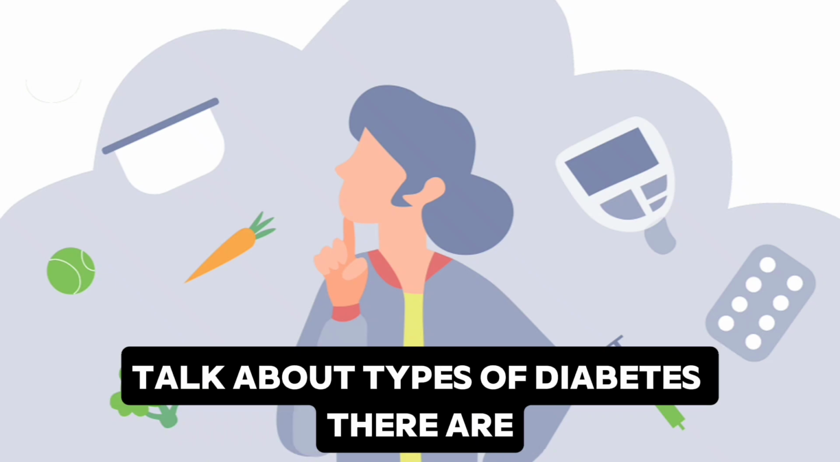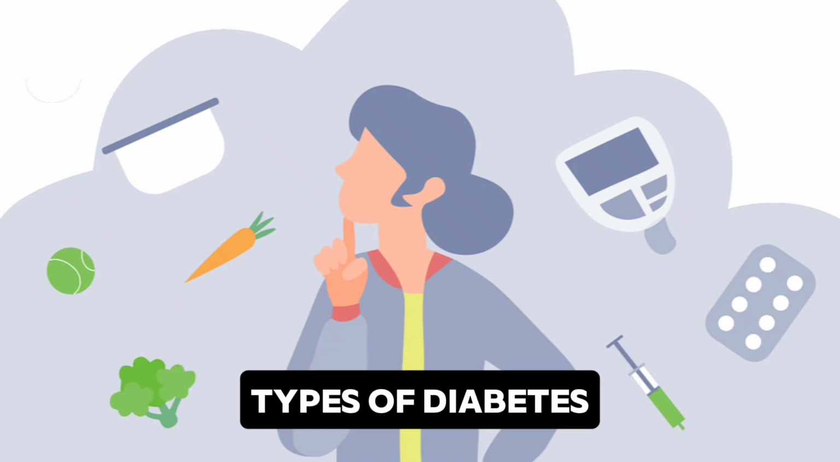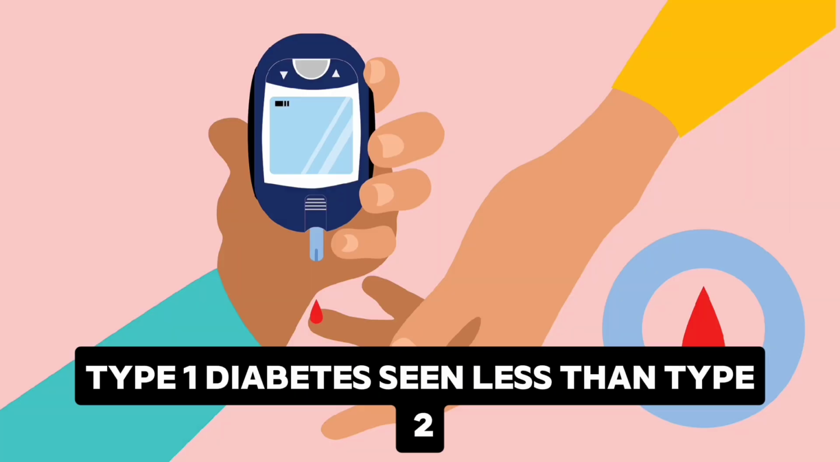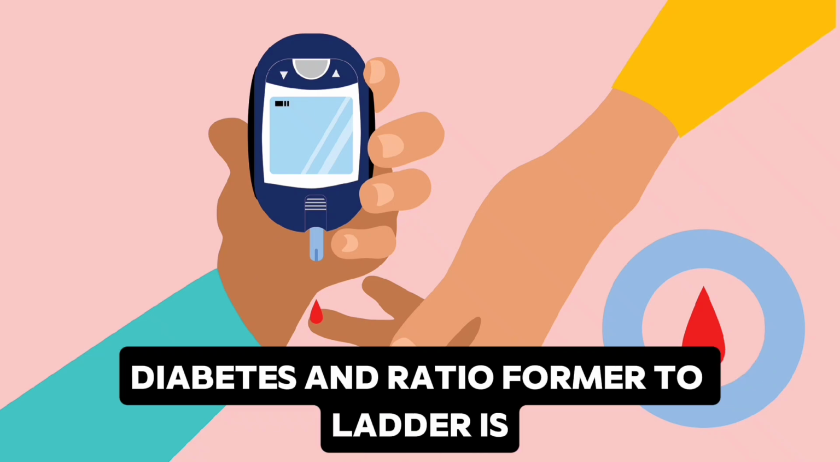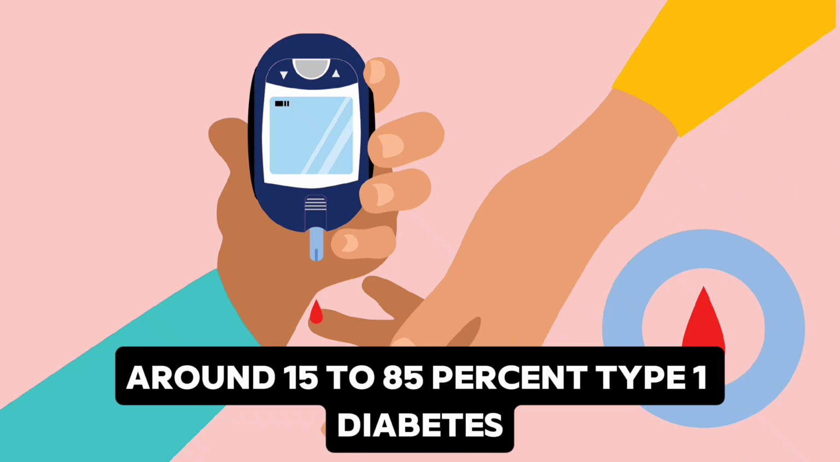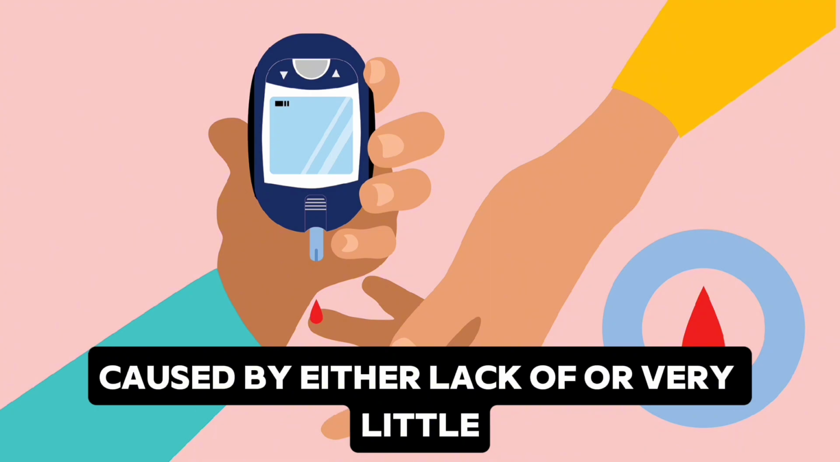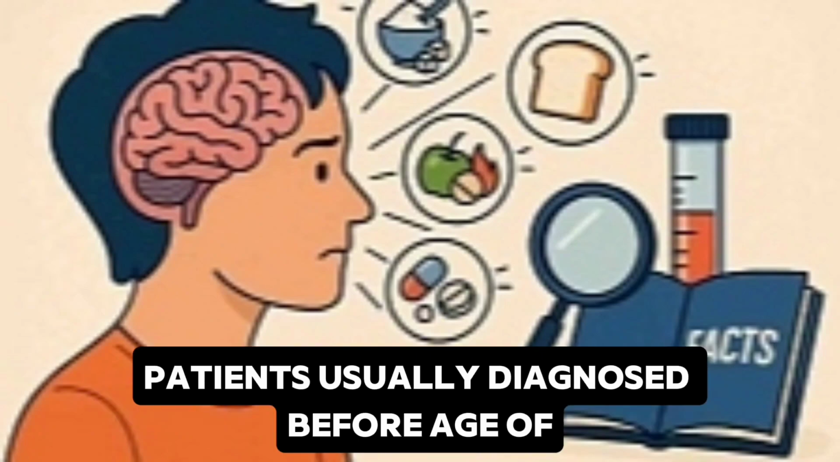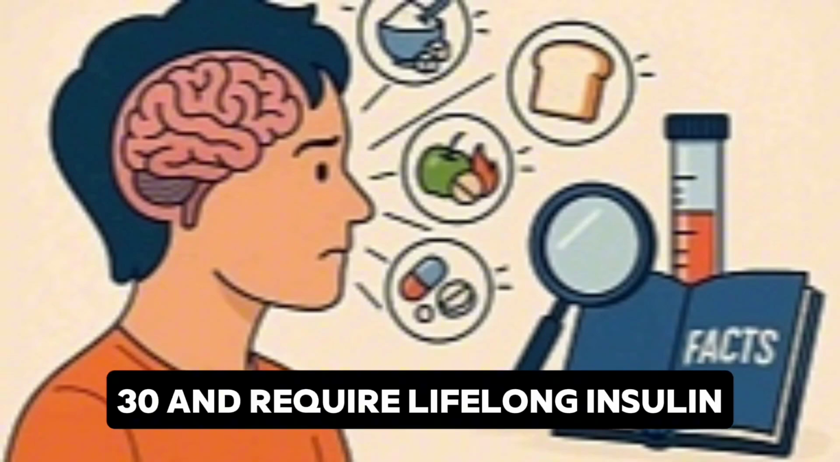Let's talk about types of diabetes. There are two types of diabetes, type 1 and type 2. Type 1 diabetes is seen less than type 2. The ratio of the former to the latter is around 15 to 85%. Type 1 diabetes is caused by either lack of or very little insulin production. This group of patients is usually diagnosed before age 30 and requires lifelong insulin administration.